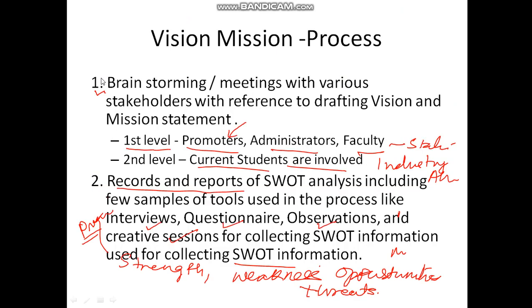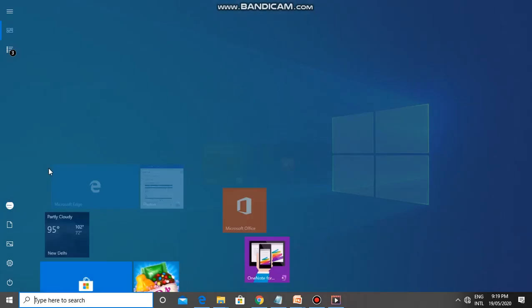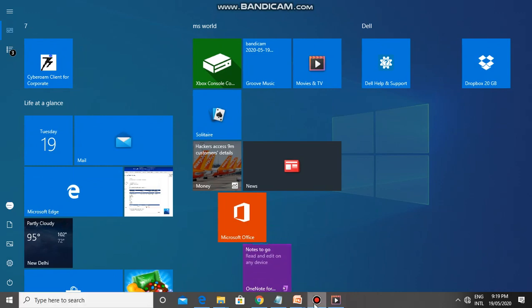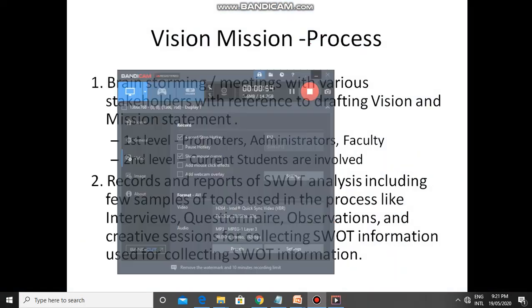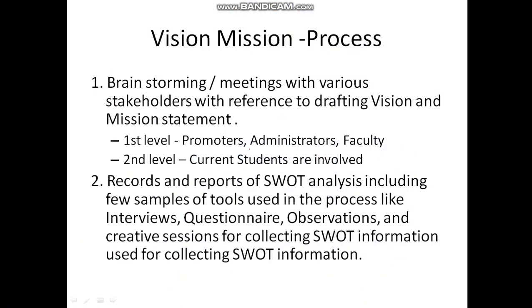Moving ahead, let us discuss the process which is involved in vision and mission.